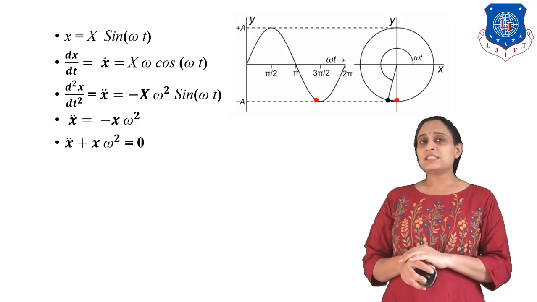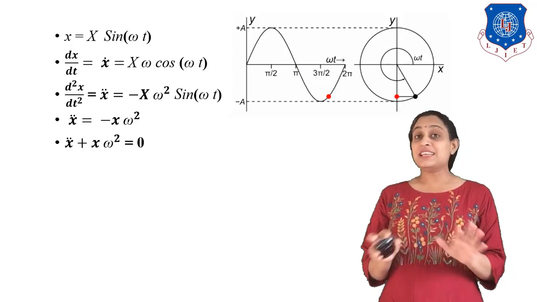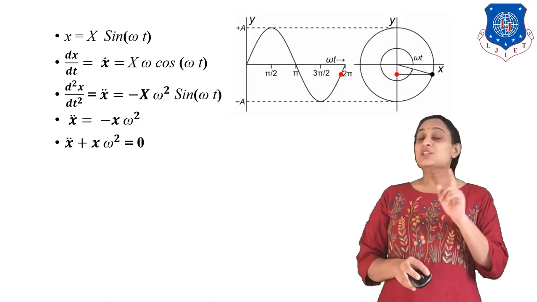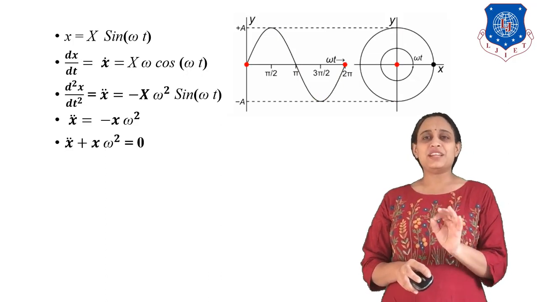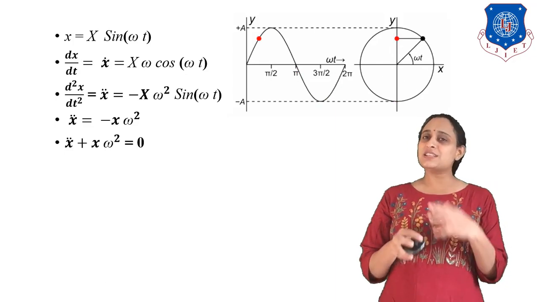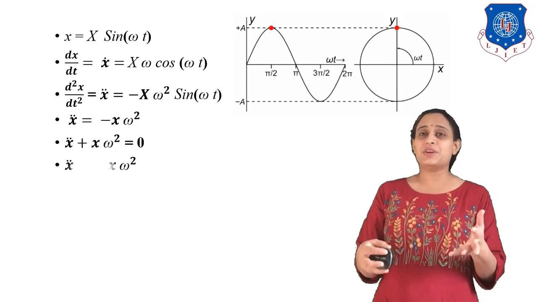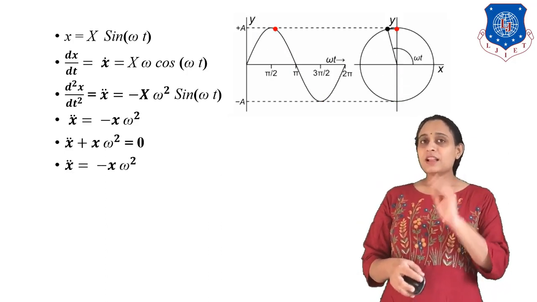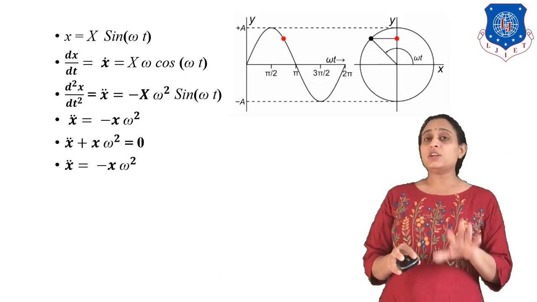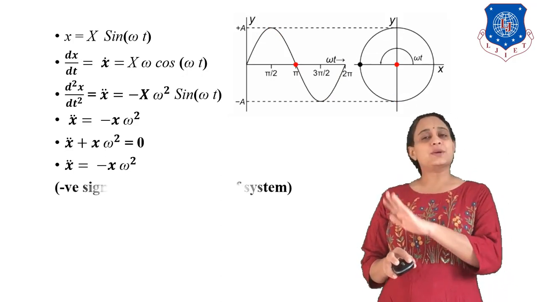Clear? So this is the standard simple harmonic motion equation. What is the standard equation? x double dot plus x omega square is equal to 0. Student, this equation is very important for you for solving our numericals. We are using this equation for solving so many numericals. We need to compare with this equation only. So here, this is basically the simple harmonic motion equation, x double dot plus omega square x is equal to 0.